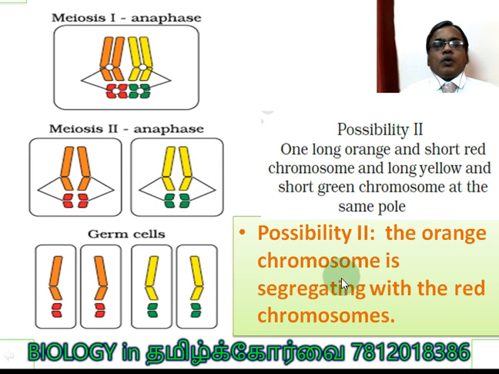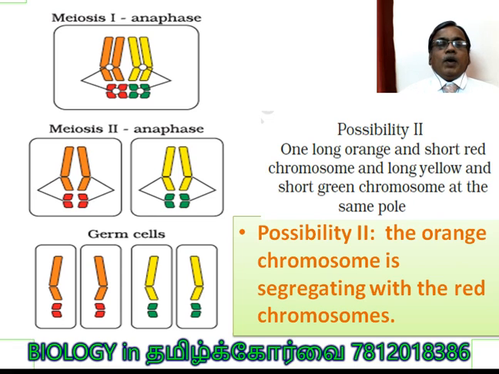So what we understand is that each chromosome of one homologous pair segregates independently of the other homologous pair. This is called independent assortment.